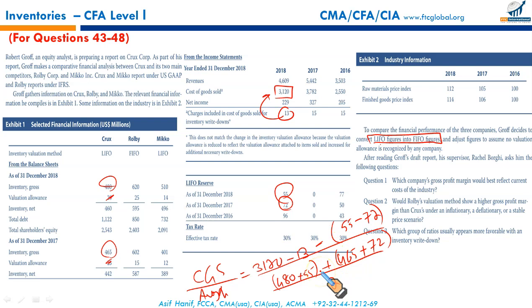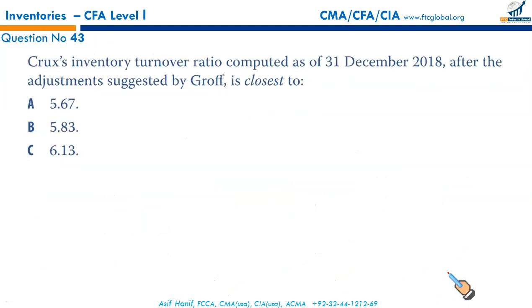So plugging in these numbers in the calculator, your numerator will give you 3124, and your denominator, the average inventory, now it's a FIFO based inventory, will give you 536. So its simplification will give you 5.83, and this 5.83 means B is your right answer.